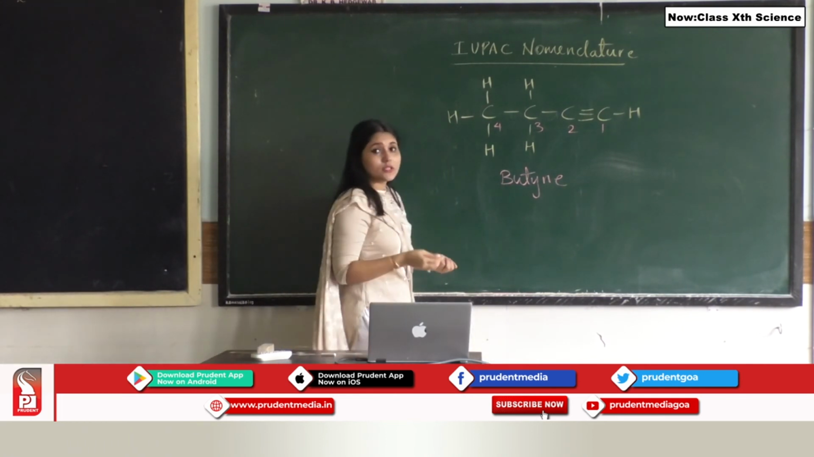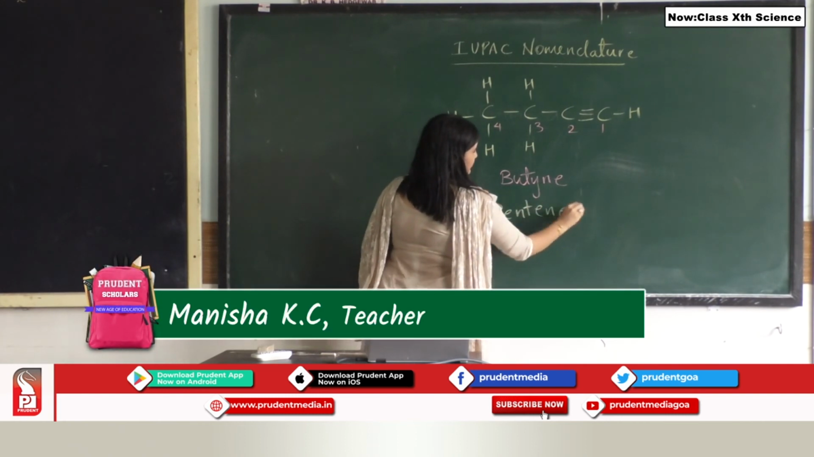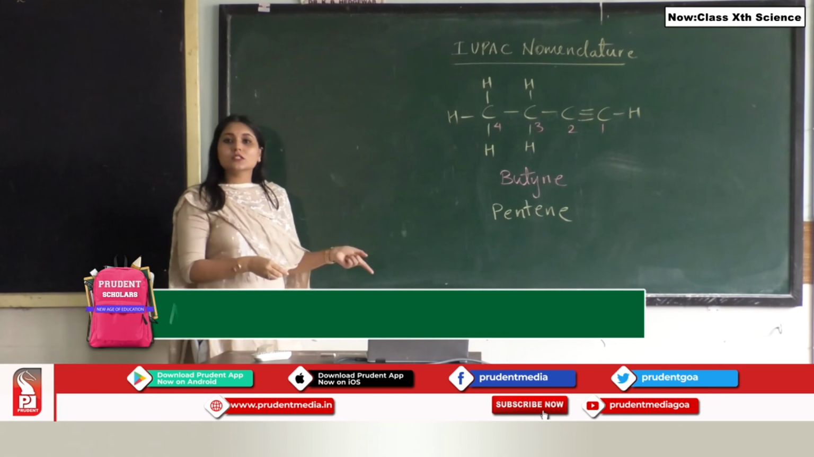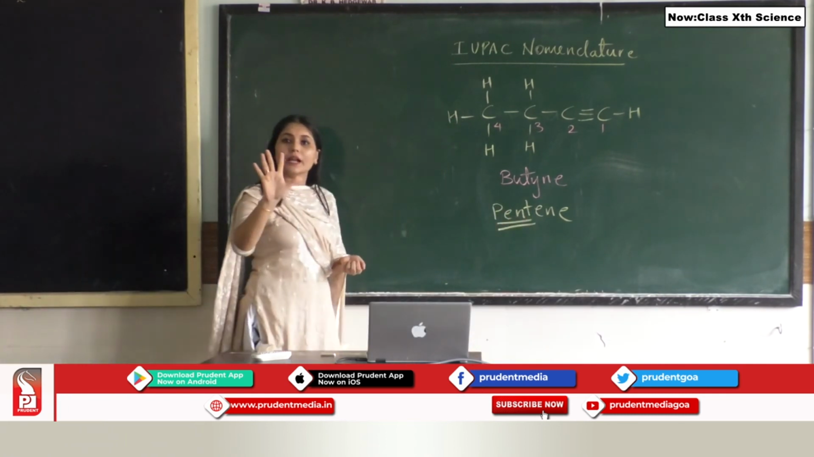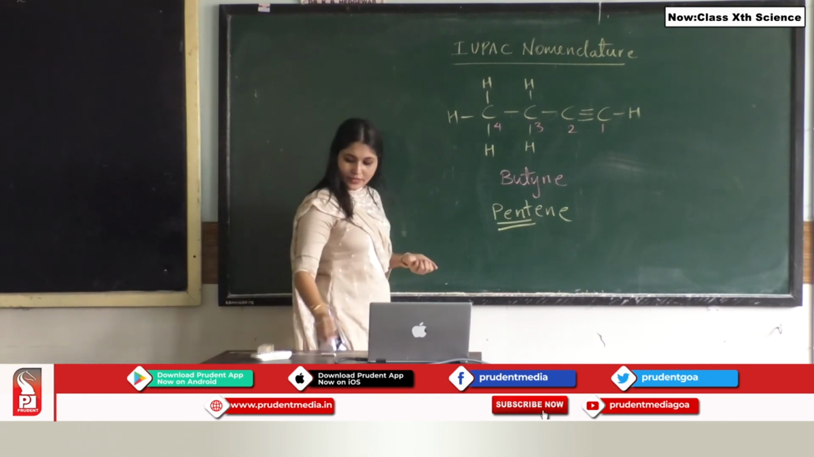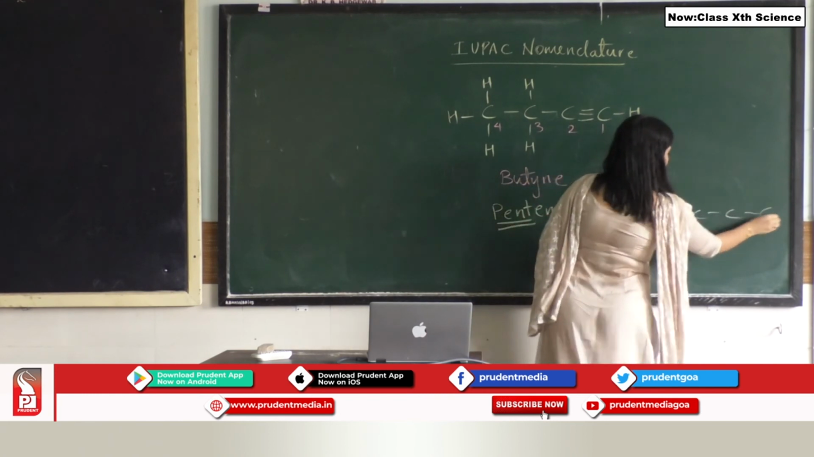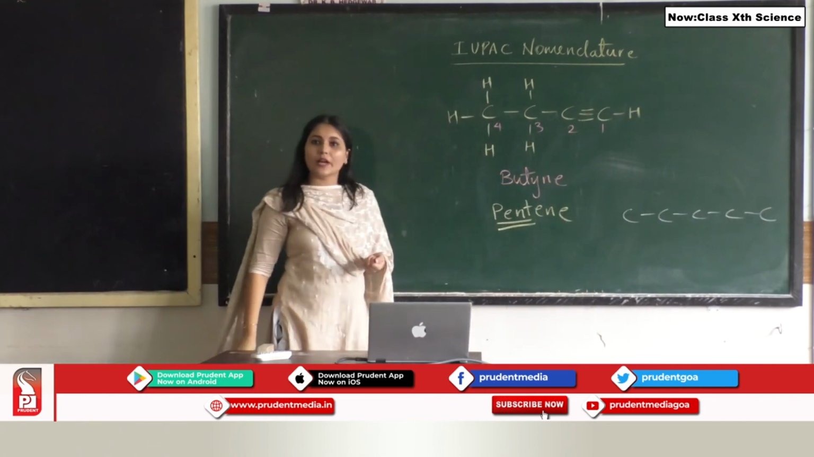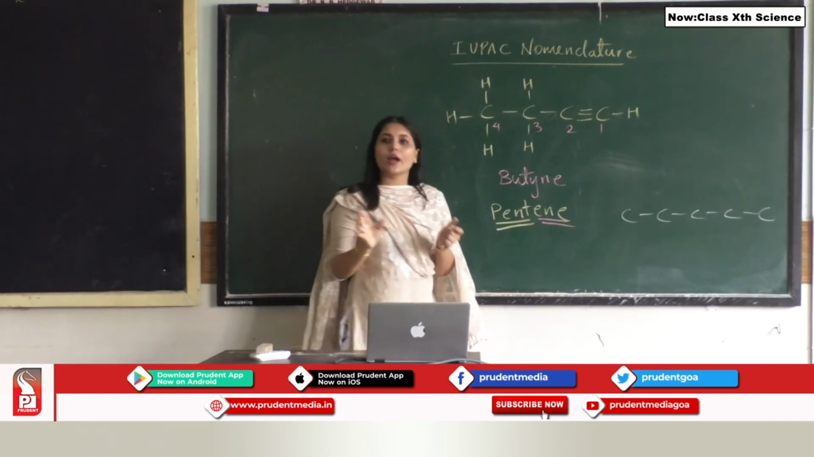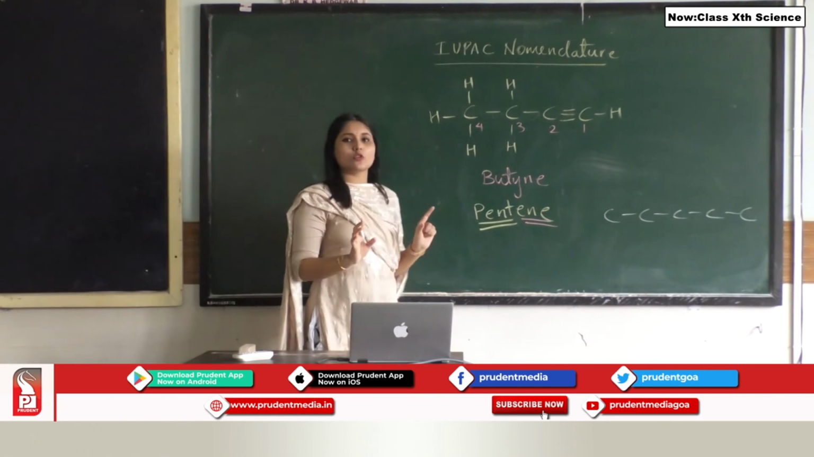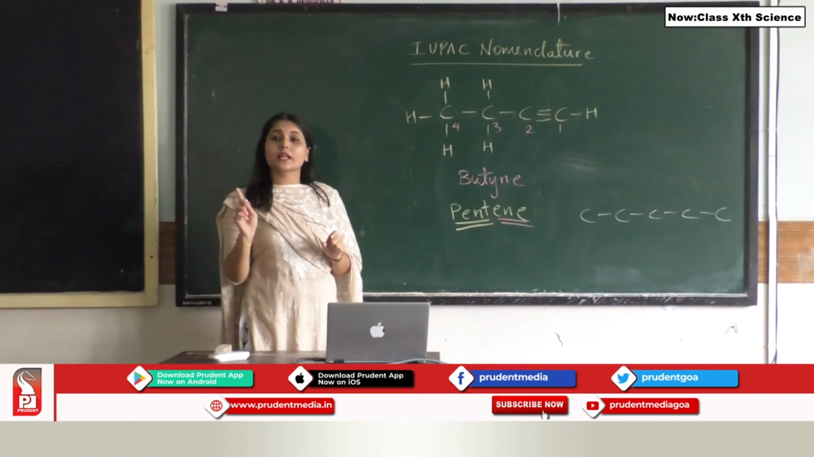Let us take another example. Suppose I want to draw the structure of pentene. To draw the structure of pentene, pent means how many carbon atoms? There are 5 carbon atoms. So I will draw the skeletal structure of 5 carbon atoms, and I know my suffix is ene. Since the number is not mentioned, it is just pentene, so at the number 1 position there is a double bond.